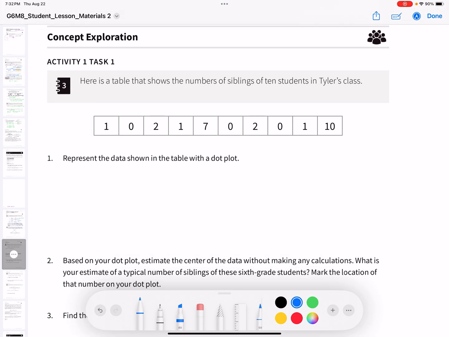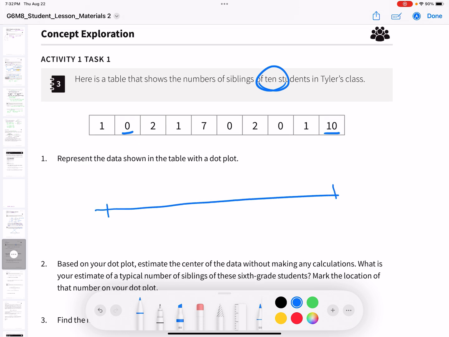Activity 1, task 1. Here's a table that shows the numbers of siblings of 10 students in Tyler's class. So we should have 10 data points. There they all are. Represent the data shown in the table with a dot plot. All right, so our lowest number is 0 and our highest number is 10. So if I'm going to draw this, it's going to look like that, and we're going to go 0, 1, 2, 3, 4, 5, 6, 7, 8, 9, 10. All right.